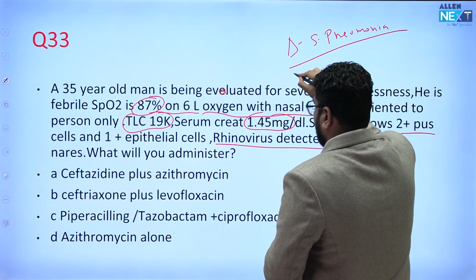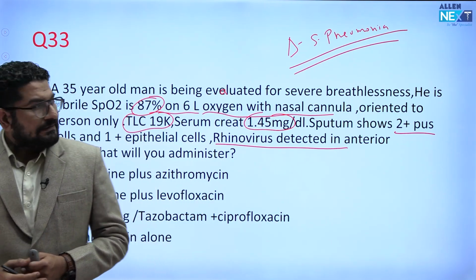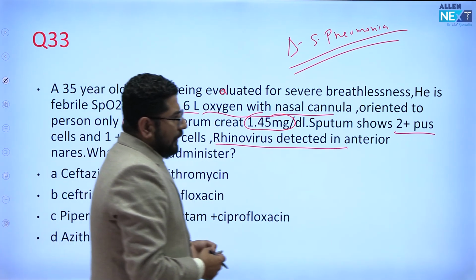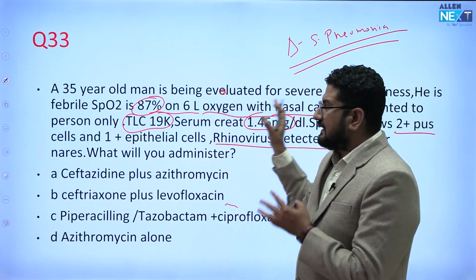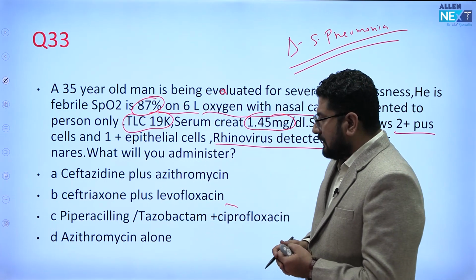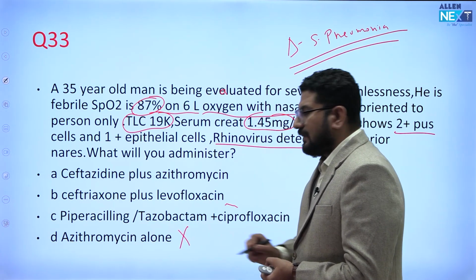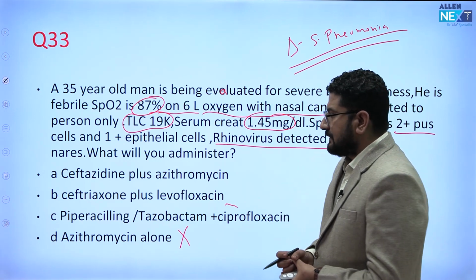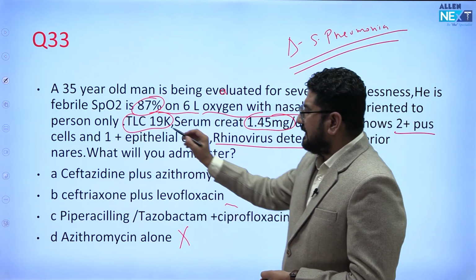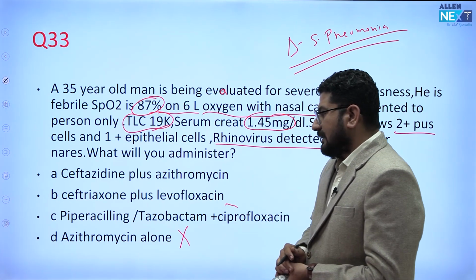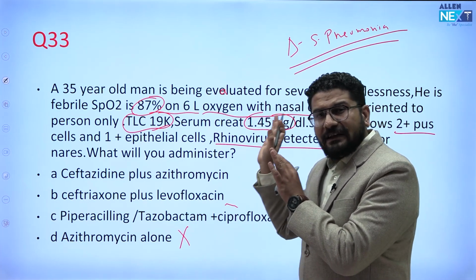How will you treat this? Now try to understand this. In this pneumonia, there is a risk of infection. This patient is a candidate for ICU admission. So only azithromycin is not sufficient. Here we have to use strong IV drugs. Now if I say ceftriaxone, we will not use it because TLC is already 19,000. We can use this when it is a little less severe.